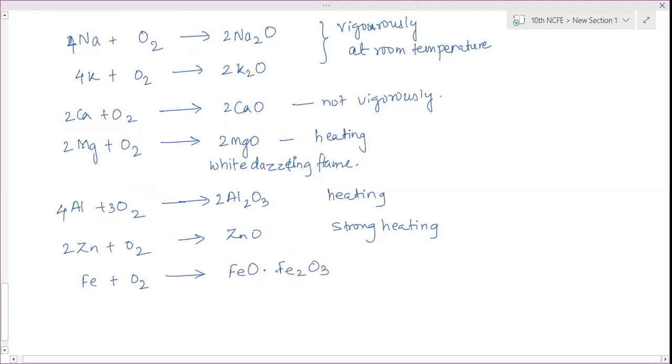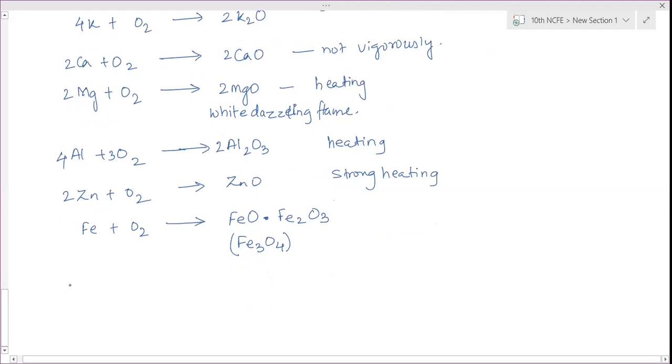A mixture of both oxides is formed, which is called Fe3O4. Fe3O4 is a representation of the two oxides, FeO and Fe2O3. So it is always written Fe3O4 instead of FeO.Fe2O3. Both are the same, there is no difference. It is a mixture of both the iron oxides.